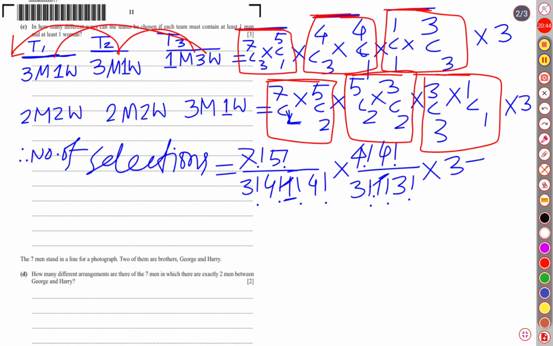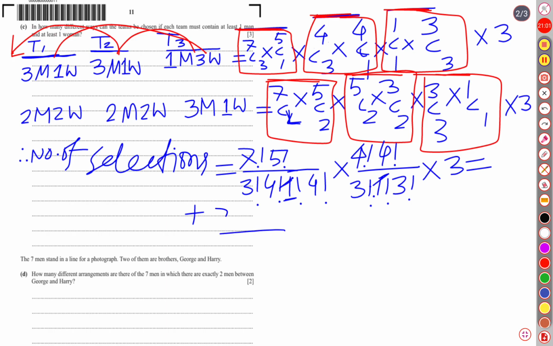Then we will write the result. After that, for the second case, we will add up this plus, it is 7 choose 2.